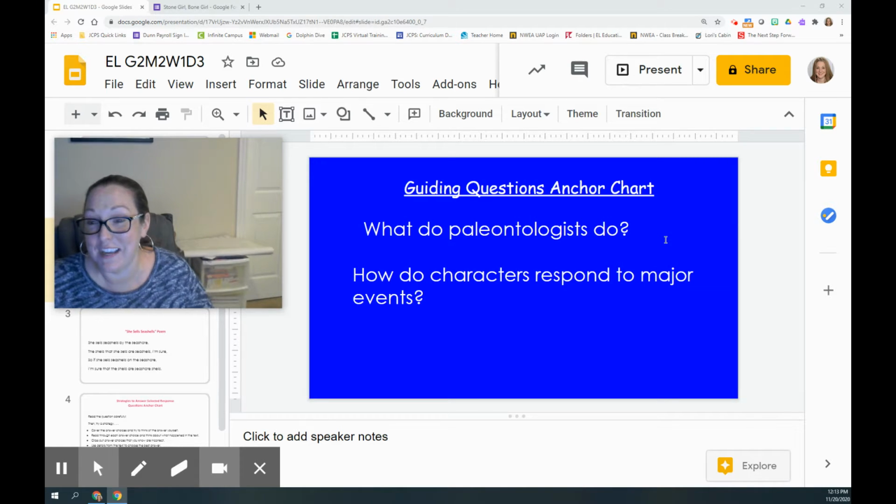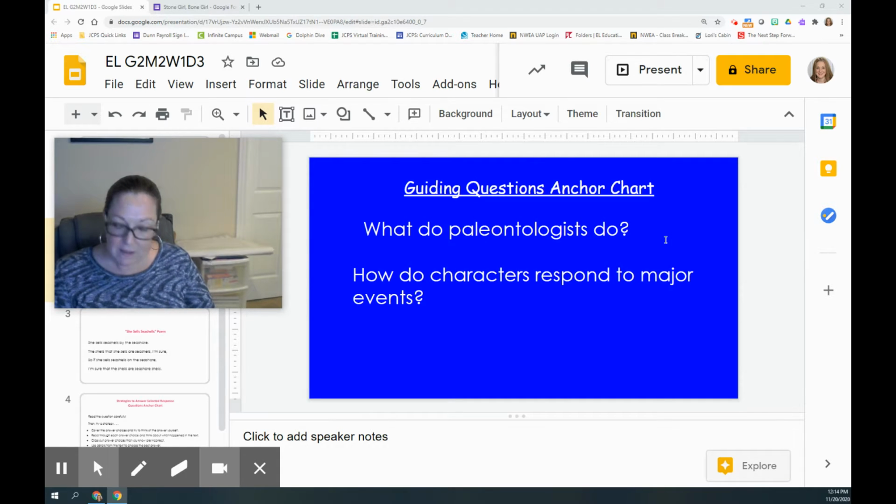That's what we're going to try to figure out and really understand as we move through this unit. And then also, how do characters respond to major events? That's another good one. We're going to be reading a lot of stories, and I know you're writing a story right now too. So you're going to get to learn how that happens so that you can use it in your writing.